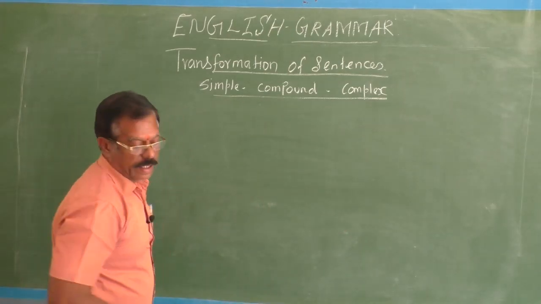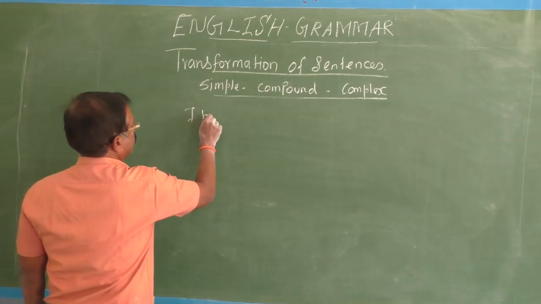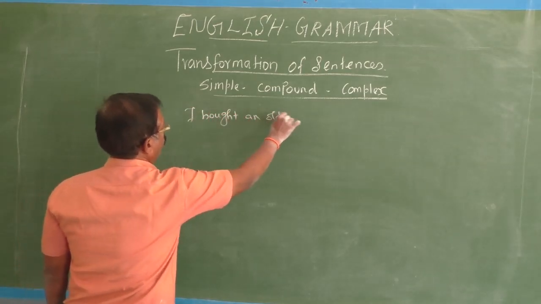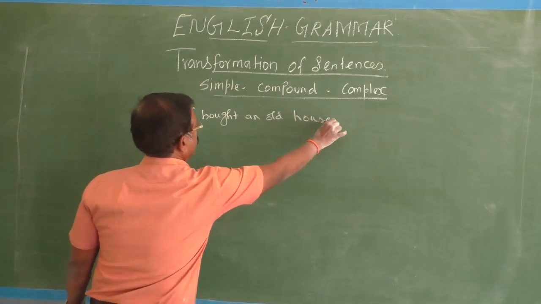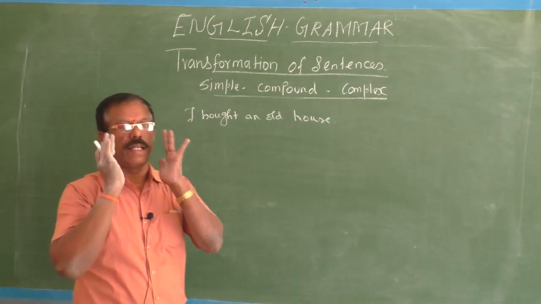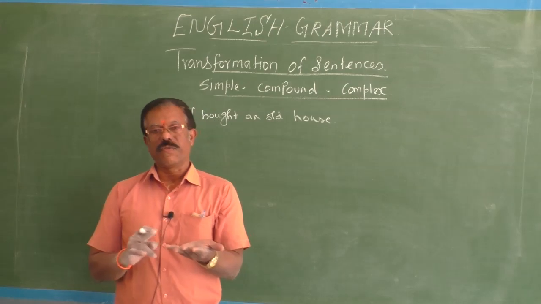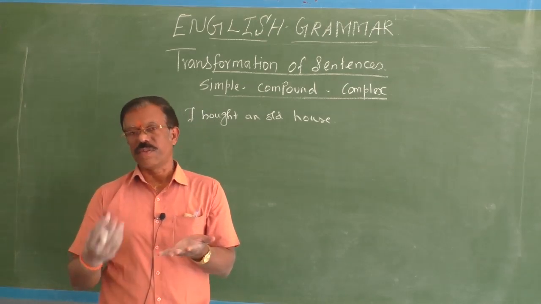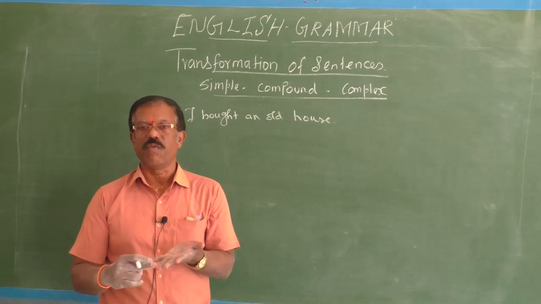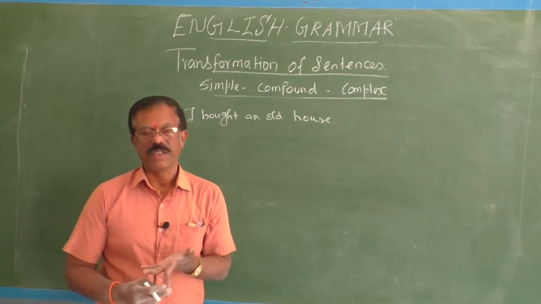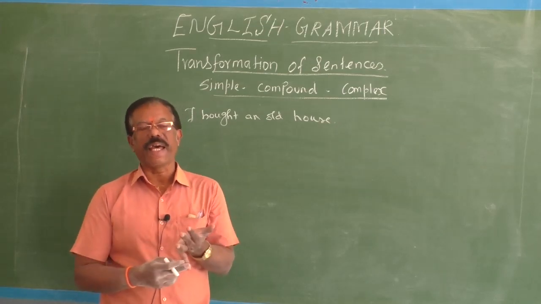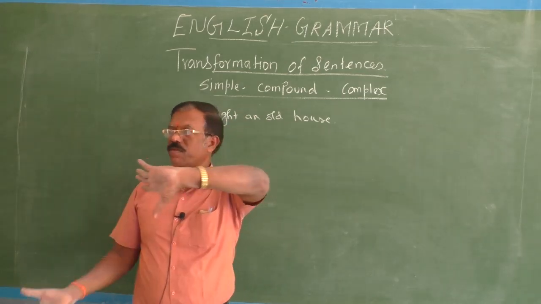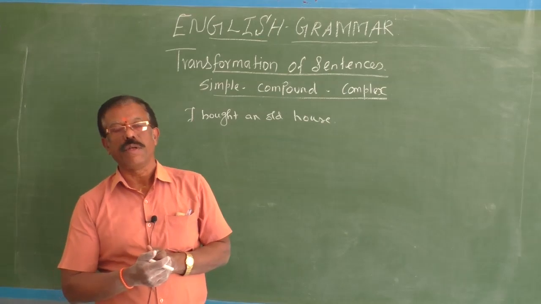How? I bought an old house. See, using the relative pronoun. What are all the relative pronouns? To refer to persons: who, whom, whose. To refer to things: that, what and which. To refer to place: where. To refer to time: when. Sometimes the relative adverbs also can be used as a relative pronoun.